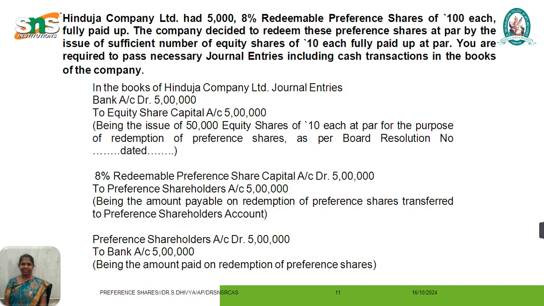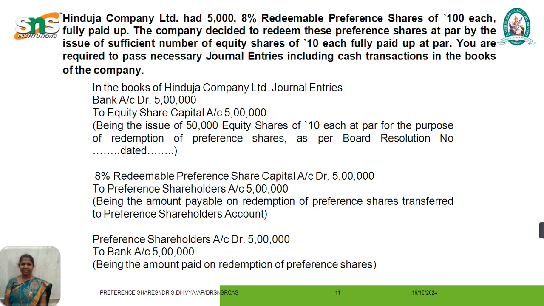Now we'll see the journal entry for this sum. Hinduja Company Limited has 5,000, 8% redeemable preference shares of 100 each fully paid up. The company decided to redeem these preference shares at par by the issue of a sufficient number of equity shares of 10 each fully paid up at par. You are required to prepare the necessary journal entries including cash transactions in the books of the company.